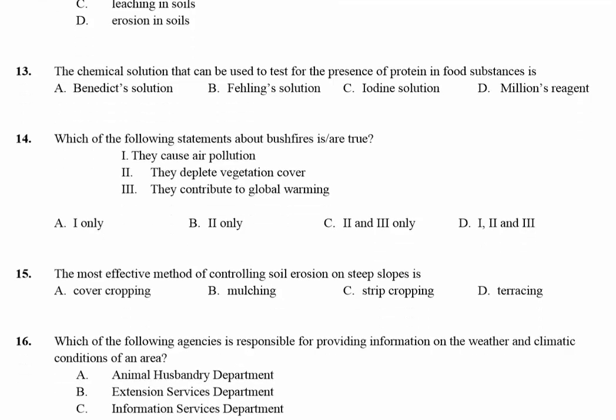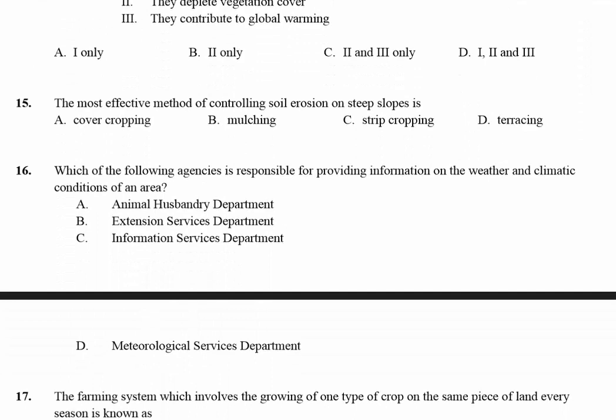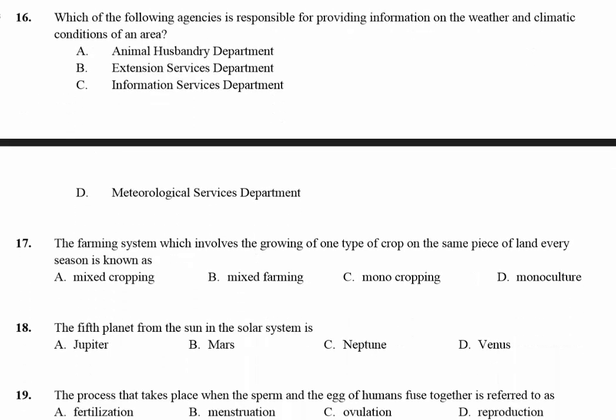16. Which of the following agencies is responsible for providing information on the weather and climatic condition of an area? And our answer is D, Meteorological Services Department. 17. The farming system which involves the growing of one type of crop on the same piece of land every season is known as monoculture.